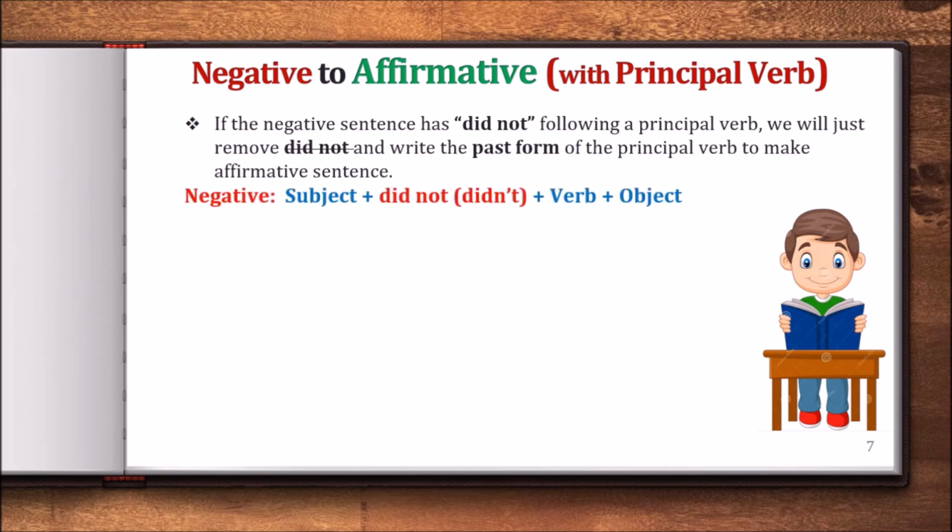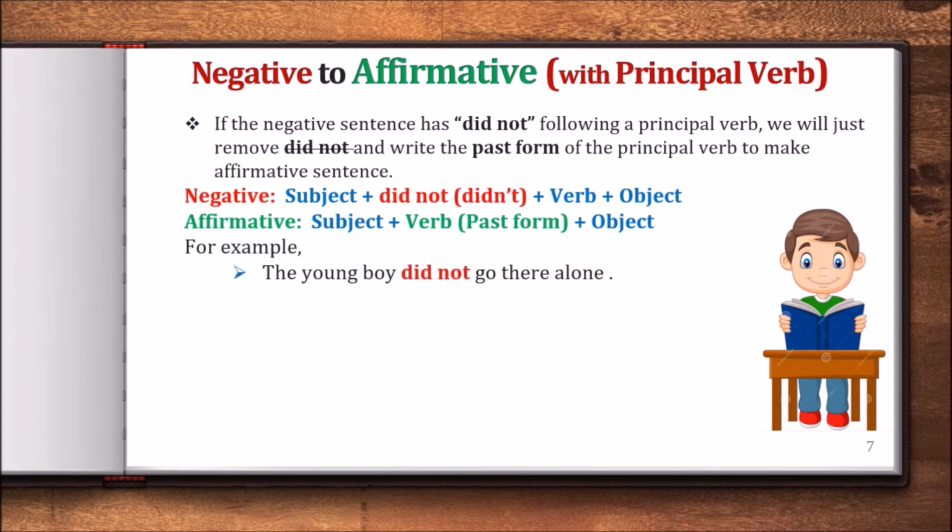Well, the structure of negative sentence is, first of all, there will be subject, then did not or didn't, then the principal verb, and then object. In affirmative sentence, first we have to write subject, then verb, and that will be in past form, and then object. For example, the young boy did not go there alone.